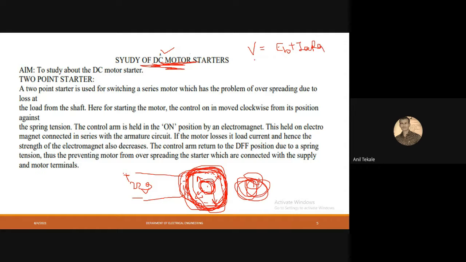So how does this equation come? V is nothing but the applied voltage or the supply voltage. Eb is nothing but the voltage which is generated due to the rotation of this rotor. Voltage generated inside the rotor is known as Eb, that is called back EMF. This Ia is the armature current, that means the current which is flowing through the armature. Ra is nothing but the armature resistance.